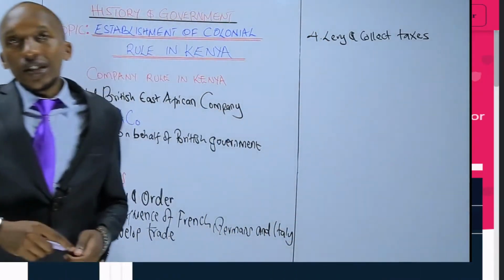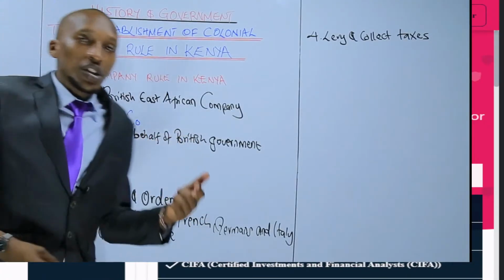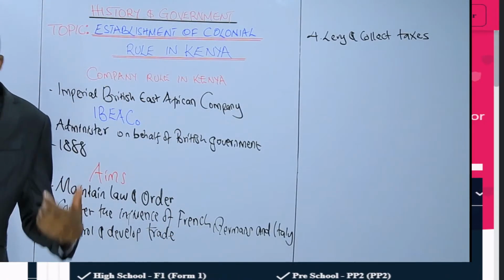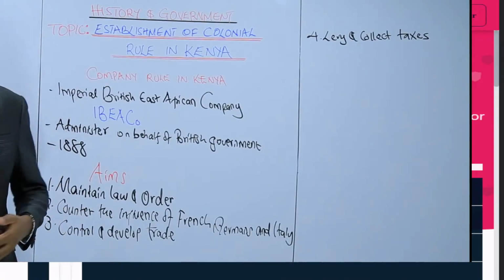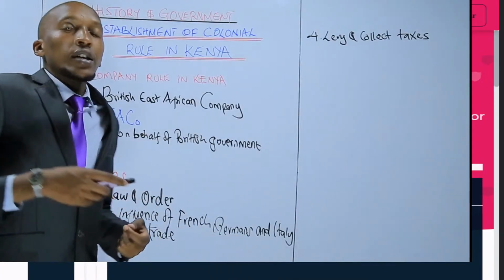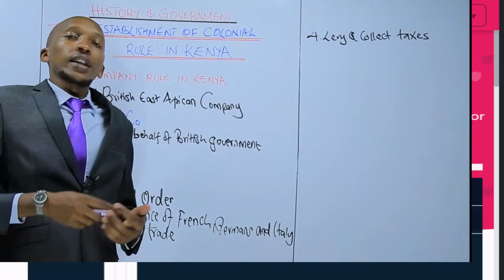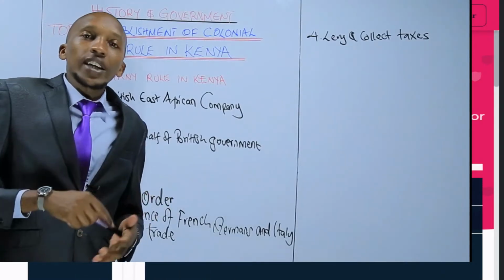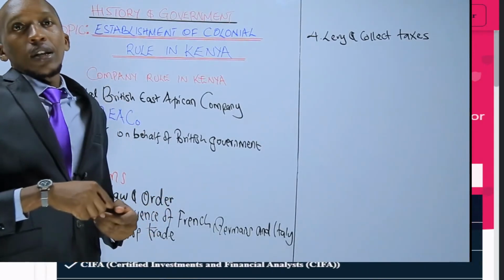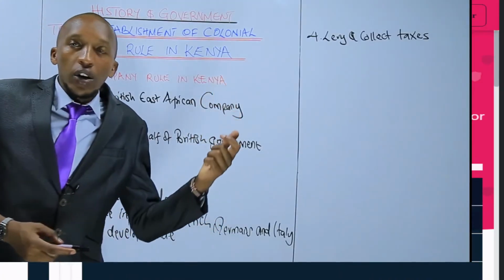That was the next work, or the next aim or goal, of the Imperial British East African Company. They were supposed to levy, that is, to apportion the taxes that are required, and then number 2, to collect those taxes for the benefit of the company.